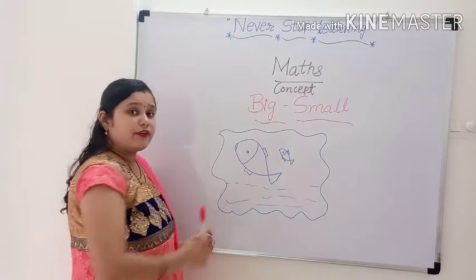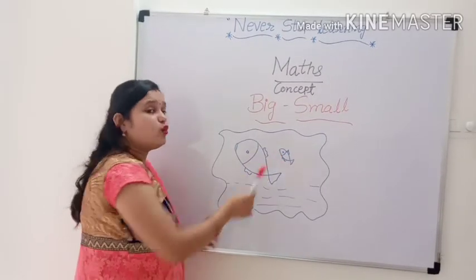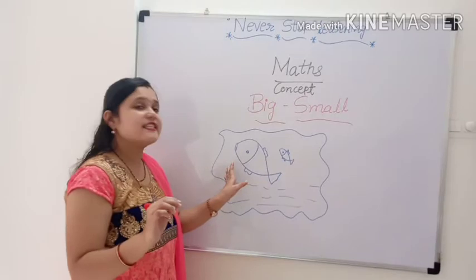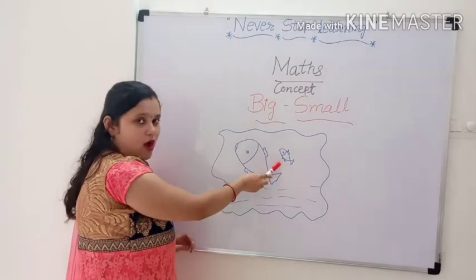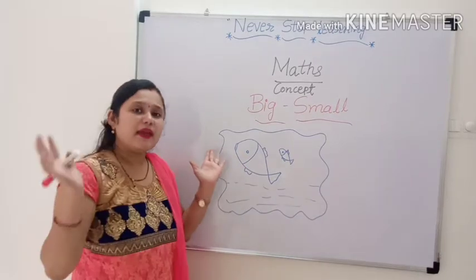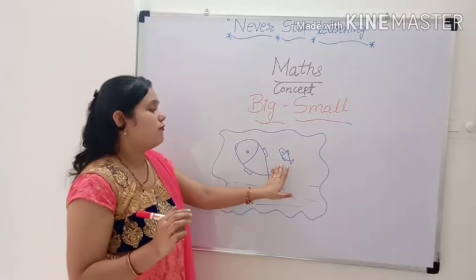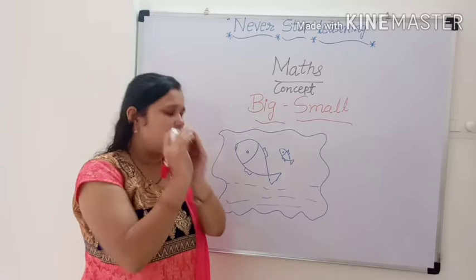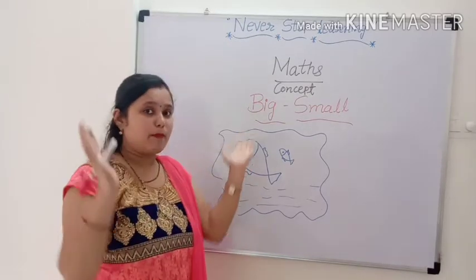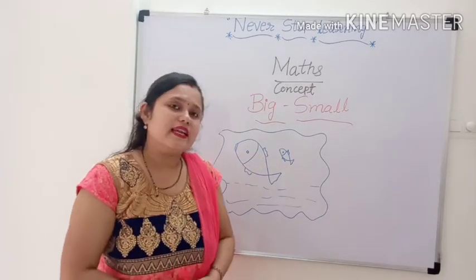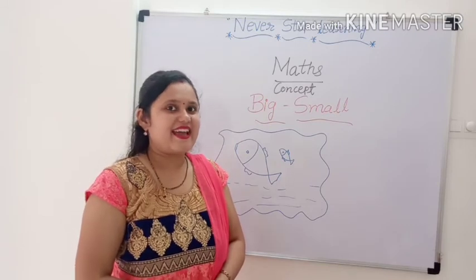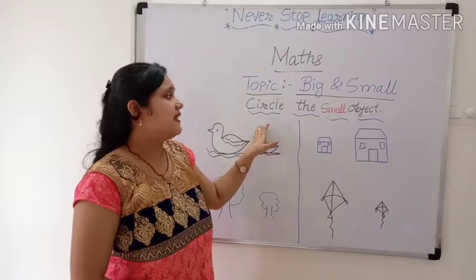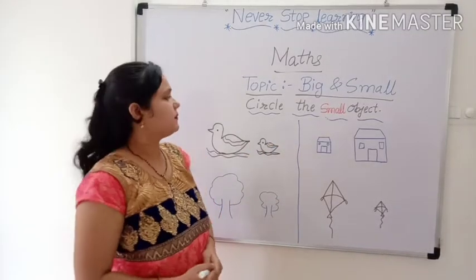Now, these are two fishes. How many fishes are there? Two. One fish is small and one fish is big. Is that clear, children? Yes, very good. See the worksheet.